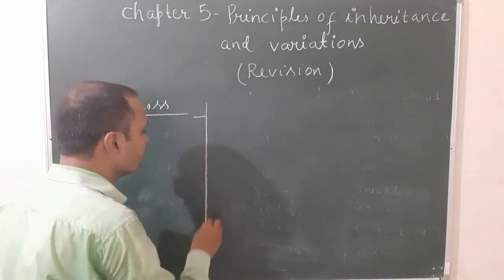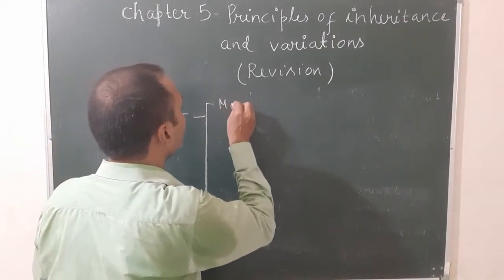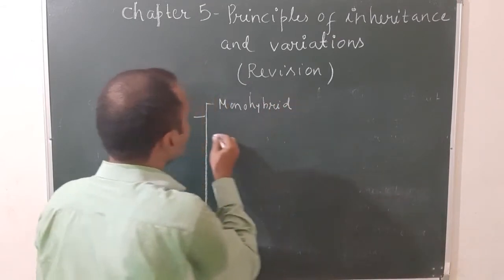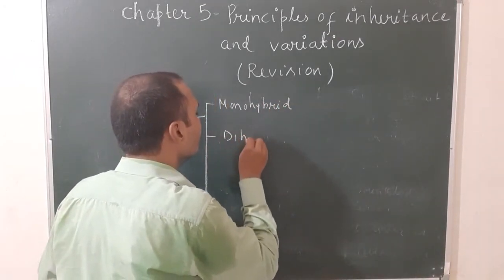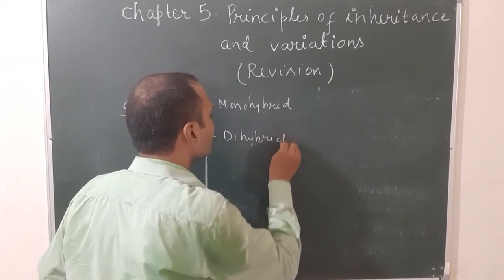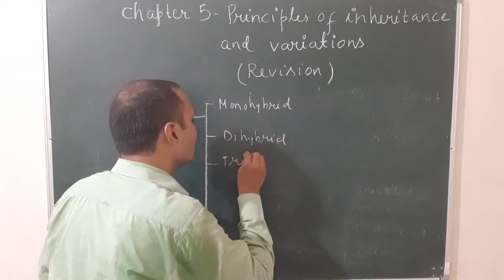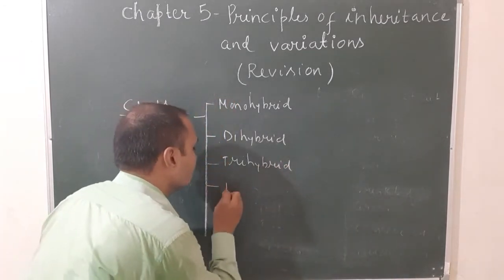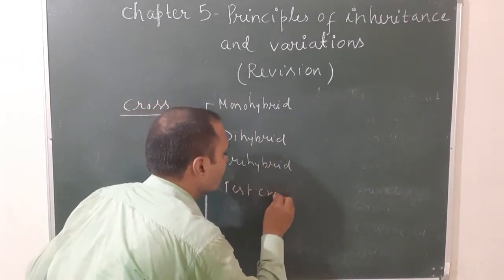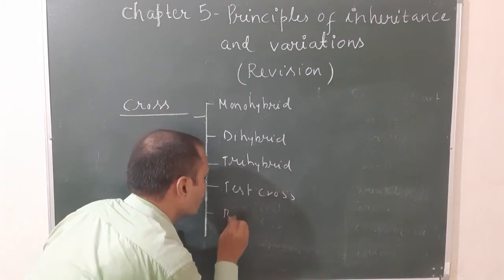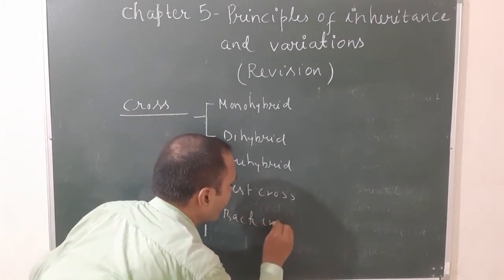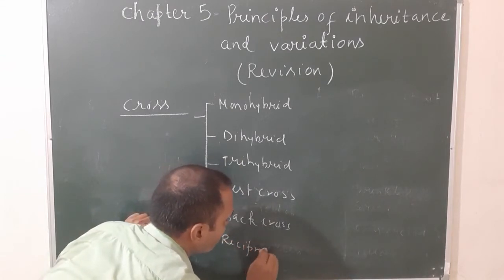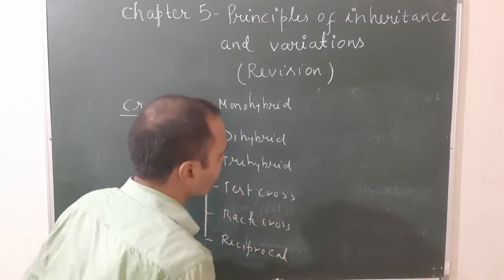First one is monohybrid cross. Second, dihybrid cross. Third, trihybrid cross. Fourth, test cross. Fifth, back cross. And the last one, reciprocal cross. This cross topic is very important.